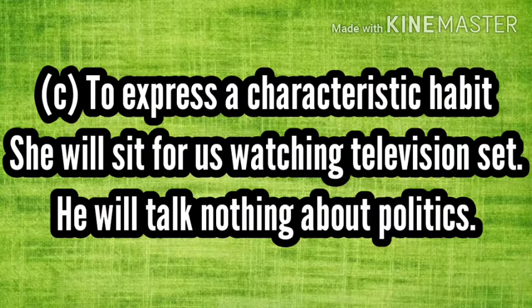One more time, the same example: she will sit or he will sit for hours watching the television set. It is to express a characteristic habit. He will talk nothing about politics. But in the present scenario, everyone will talk about politics only, isn't it? So that is one of the usages of will, to express a characteristic habit.